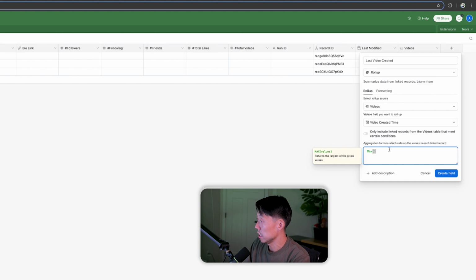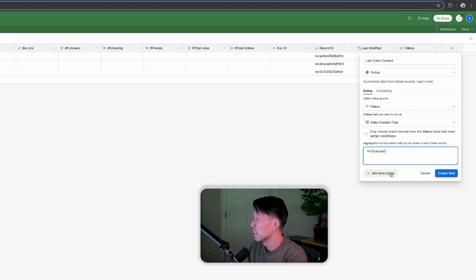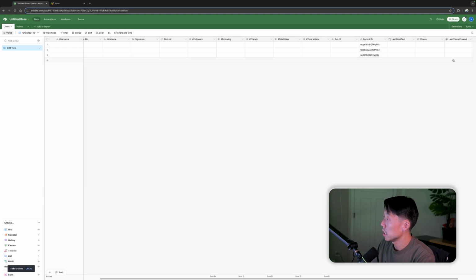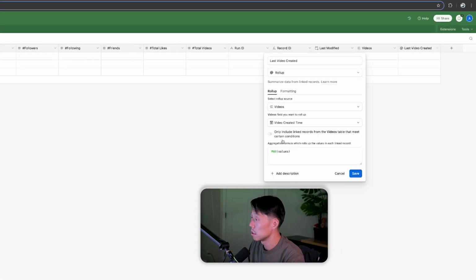And as you can see, it was actually like a default thing. Airtable already knows that typically this is the one you want to use. This is the one I use almost all the time for these rollups anyway. Max value. So basically what it's going to do is in the users table, let's create it first. Let's look at all the videos for this particular user and determine what the last video created date was. All right. And simple enough. And let me just make sure it includes the time.